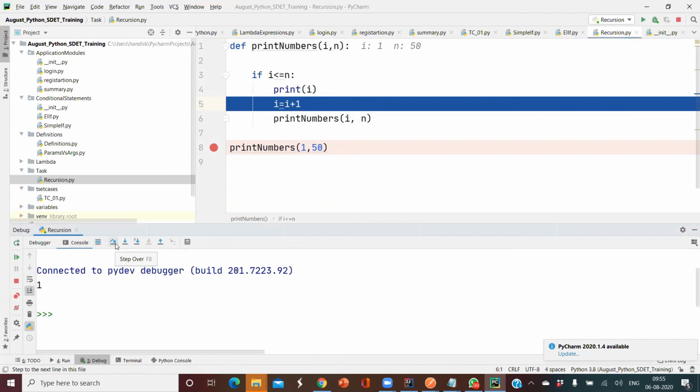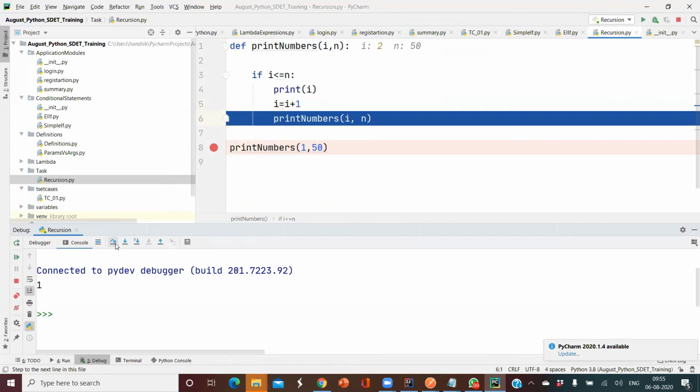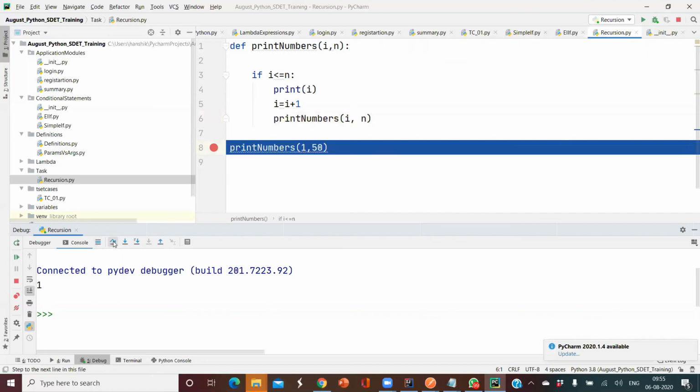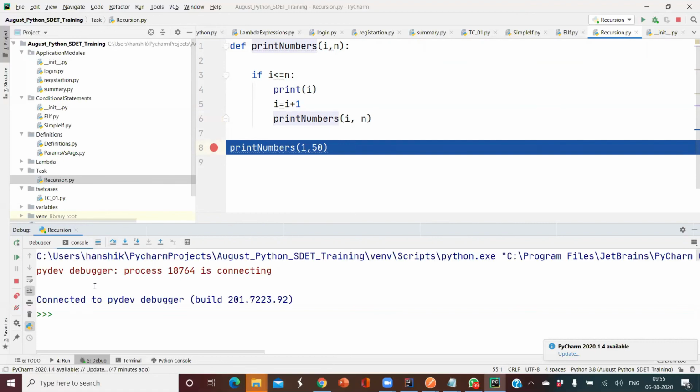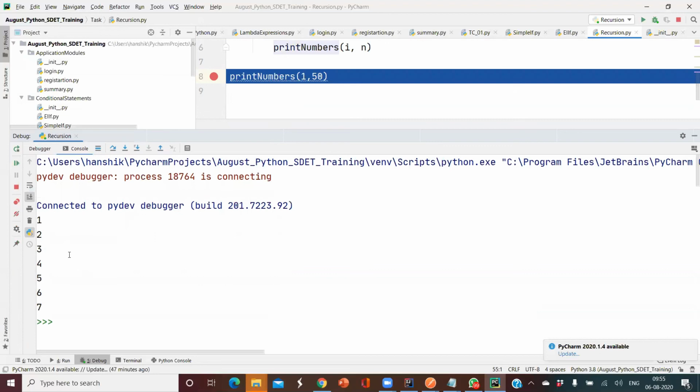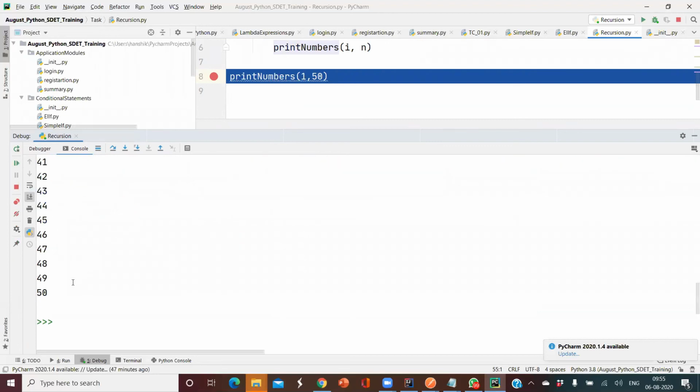Now I incremented the i value by 1 again, i equal to i plus 1. So again I'm calling print numbers, sending the new i value. Now what is the i value? i equal to 2 here. Let me go back again here. So it went just like that, i equal to 20, 40 and 50.